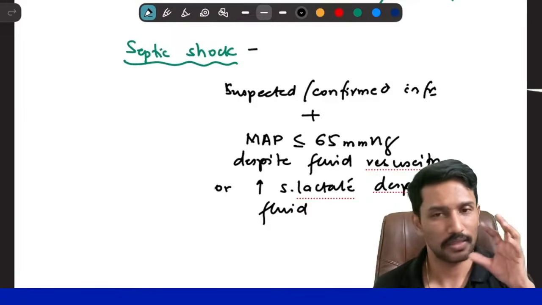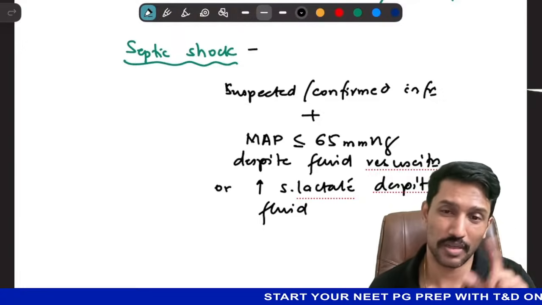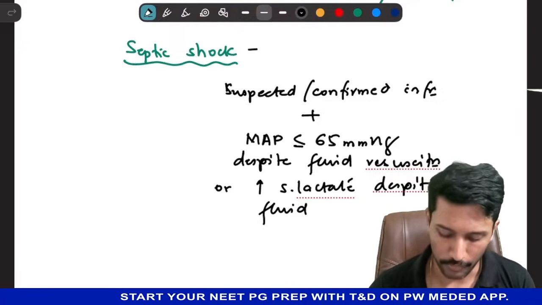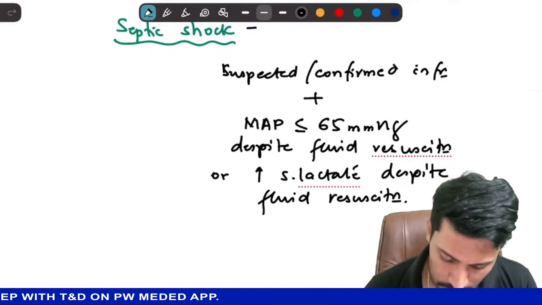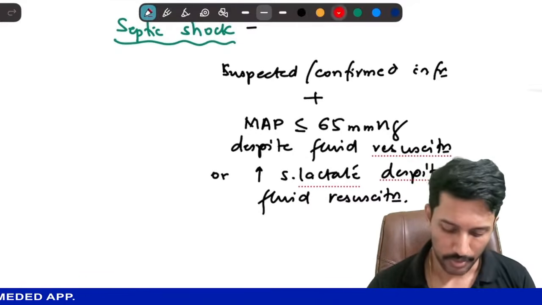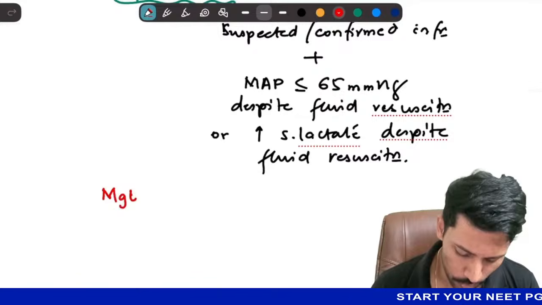Both indicate that BP low means there is circulatory failure, and if serum lactate is high, it means tissues are in anaerobic metabolism. Indirectly, tissue delivery of oxygen is low. Then we will call it septic shock. Okay. Now, once I have shock, we know the diagnostic criteria. I need to follow the